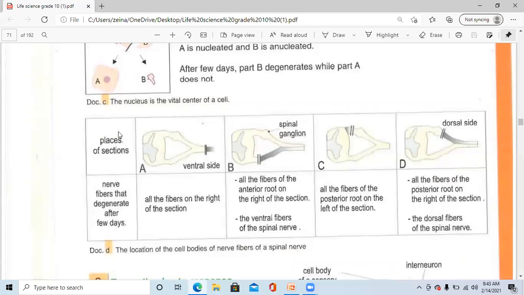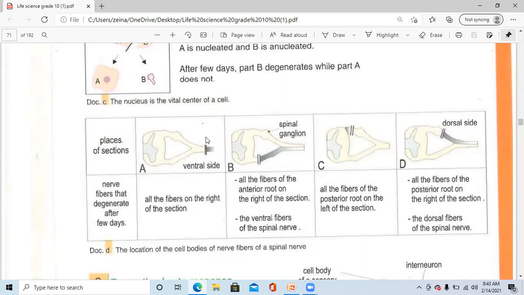Sure, here I have places of section. Here I have the nerve fibers that degenerate after a few days. Here is the place of section. This is the place of section. The nerve fibers that degenerate after a few days are all the fibers on the right of the section. This is the section. All the fibers on the right of the section degenerate.